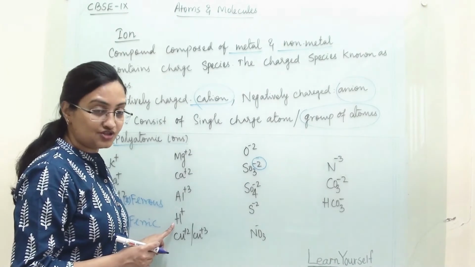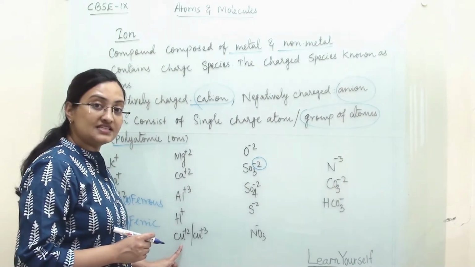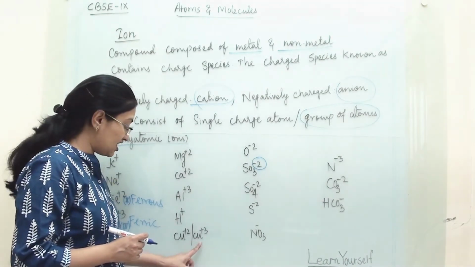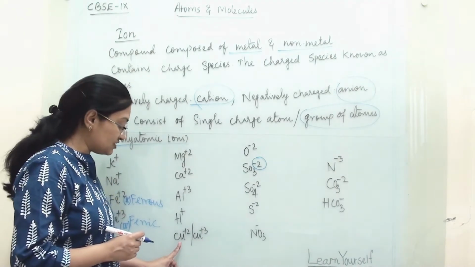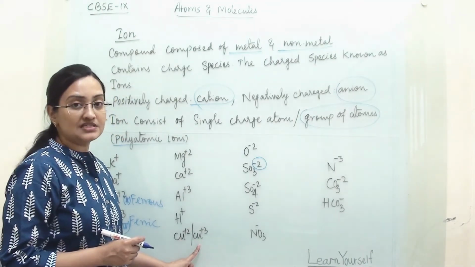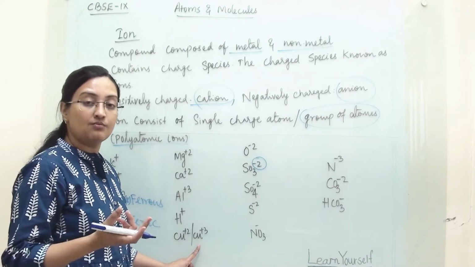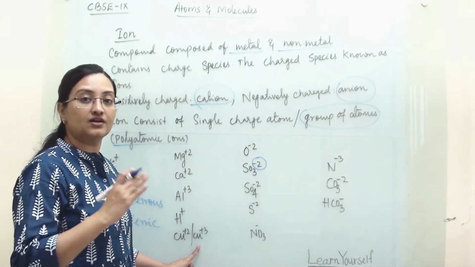This is the hydrogen ion. Now copper exists in two different charges, that is Cu +2 and Cu +3. So when we are writing compounds, we write copper 2 and copper 3.